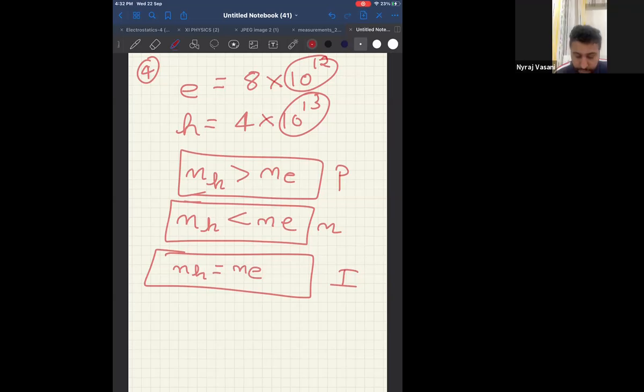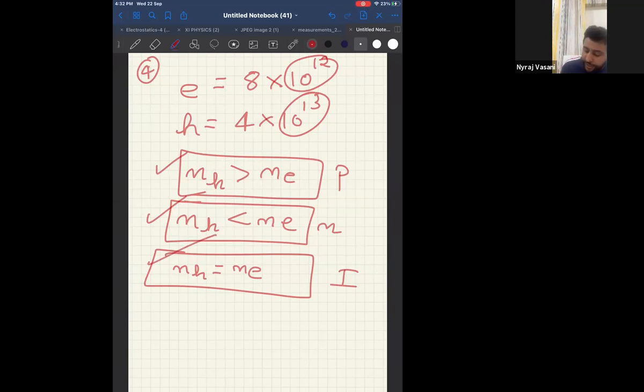An intrinsic semiconductor only functions because of breaking of some covalent bonds. Otherwise, it does not function. Therefore, this is our table. Holes greater than electrons is p-type. Holes lesser than electrons is n-type. Holes equal to electrons is intrinsic semiconductor.